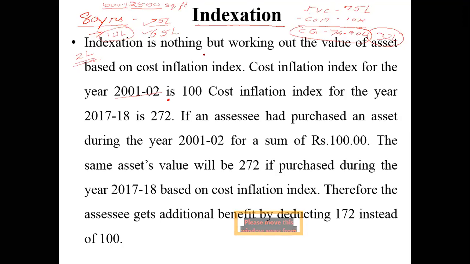In fact, because of the concept of indexation, people are easily paying lesser taxes. If this concept of indexation would not have been applicable, people would have ended up paying huge amounts of taxes. And if people are forced to pay huge amounts of taxes, then black circulation of money keeps on increasing. Are you able to understand? To prevent this, the government has come up with the concept called indexation. Any doubts in understanding the concept of indexation? Please tell me.